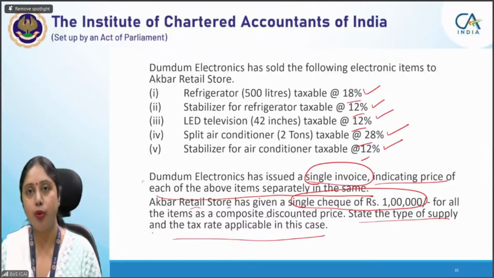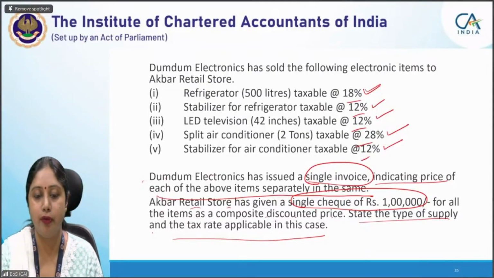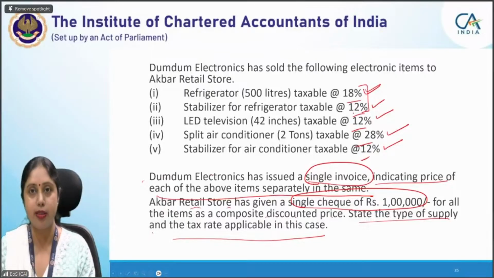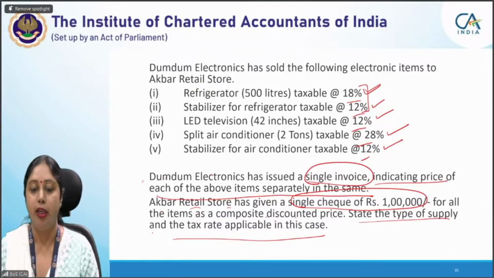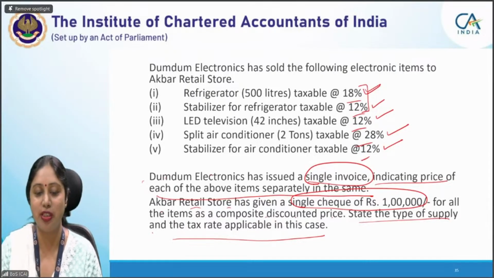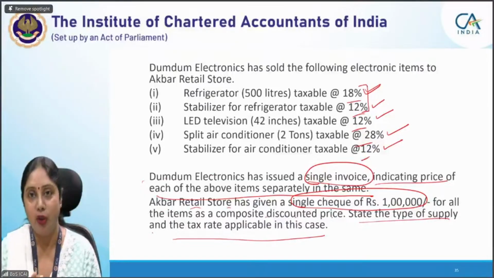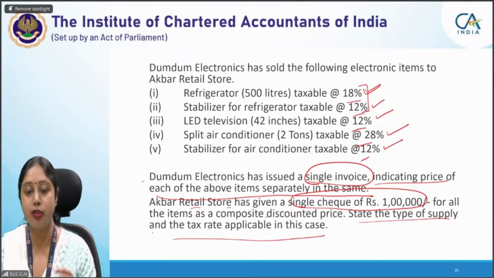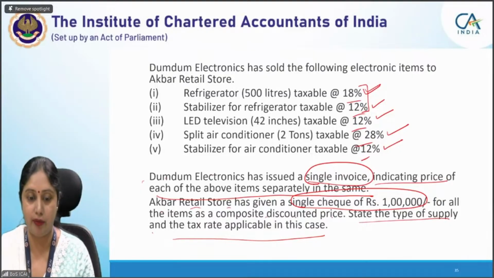Now, is it so that when you go to buy a refrigerator, you're always given the stabilizer? You might be given, but this stabilizer is not always given. These two cannot always be considered composite. That is why some of you have mentioned it to be composite, but it is not always given as generally bundled, and the contract should also have been that way.